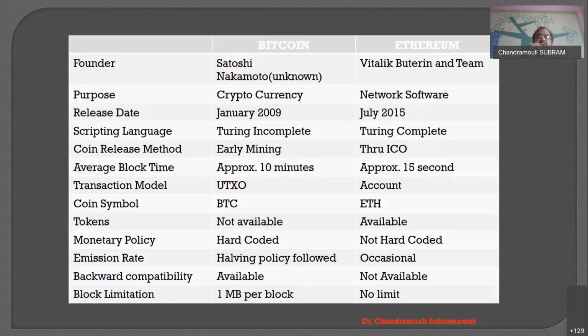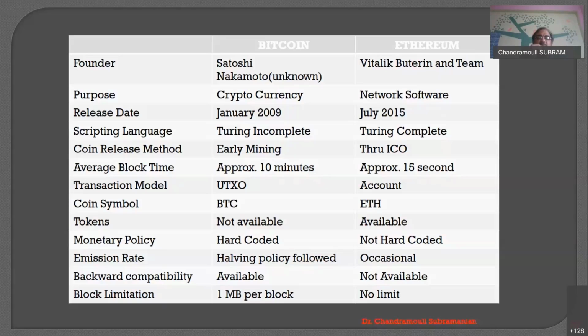Ethereum has become very famous also, but it is just 5 years old. In July 2015, the first Ethereum network was considered. Of course, it is also a coin, sellable in the market, called ETH. That's the name, and the coin symbol of Bitcoin is BTC.